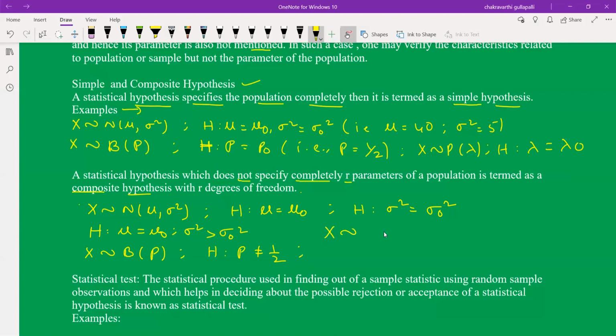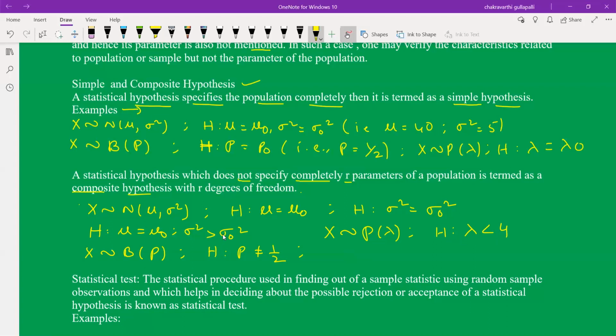One more example, X follows Poisson lambda. The hypothesis H: lambda is less than 4. Lambda is always greater than 0, so 0 to 4 means any value between 0 and 4 is a lambda value. But this hypothesis does not specify the parameter of the Poisson population completely. That's why it is called a composite hypothesis.